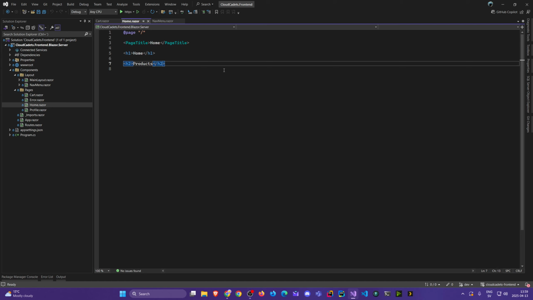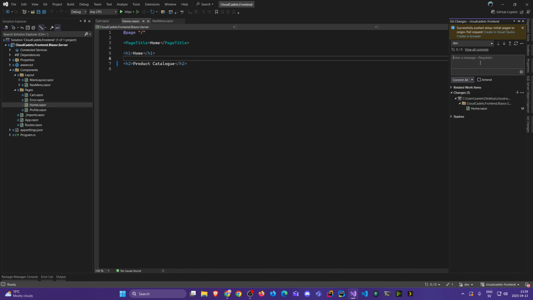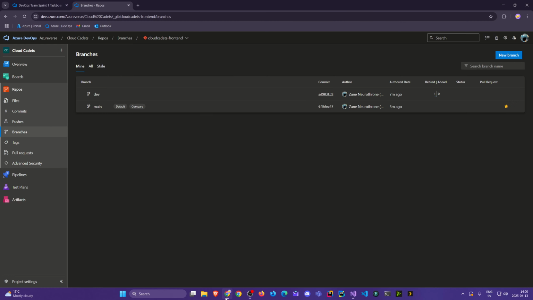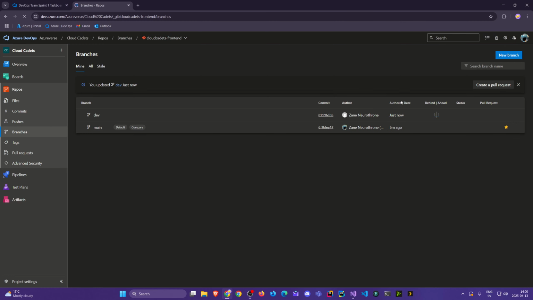Let's just rename this to product catalog. And then let's go to the git changes, and I'll just say rename header, whatever. I just call it that, and I'll commit all, and then I'll push. And now, if I refresh, we see just now we got a new change.